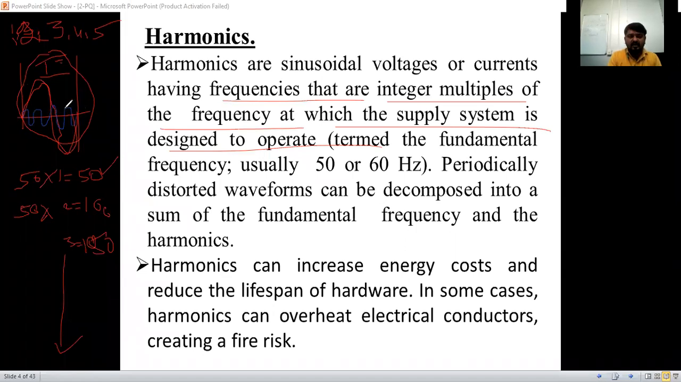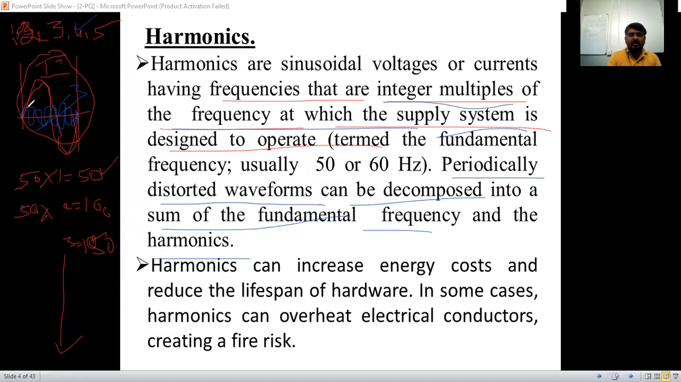How many cycles are there inside during the same period? 1, 2, 3, 4 cycles here. That is called the fourth harmonic. If only 3 cycles are completed during that period, positive, negative, it is called the third harmonic. So it is an integer multiple of the fundamental or system frequency. Periodically distorted waveforms can be decomposed into the sum of the fundamental frequency and the harmonics.